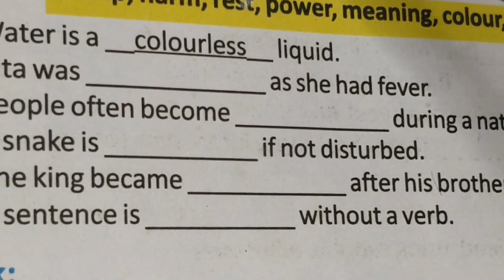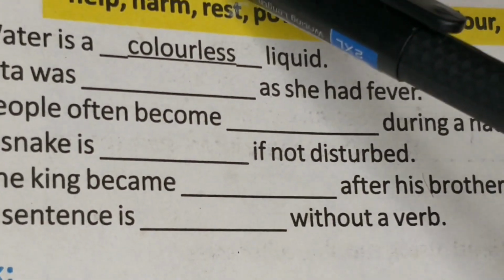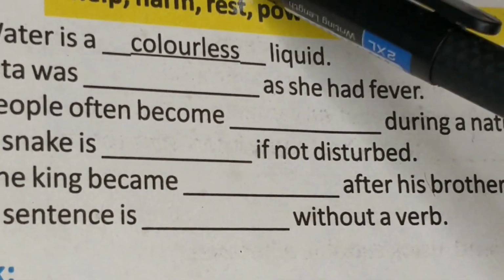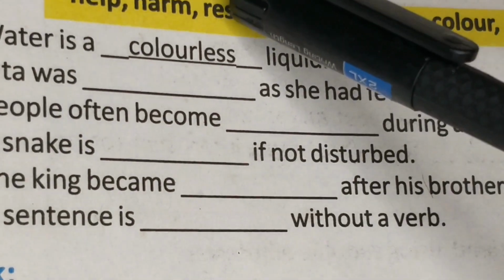Now, let's come to activity 8. Make new words by joining less. So, less will come after the word. So, this is what? Suffix, prefix. This is a suffix. Okay.